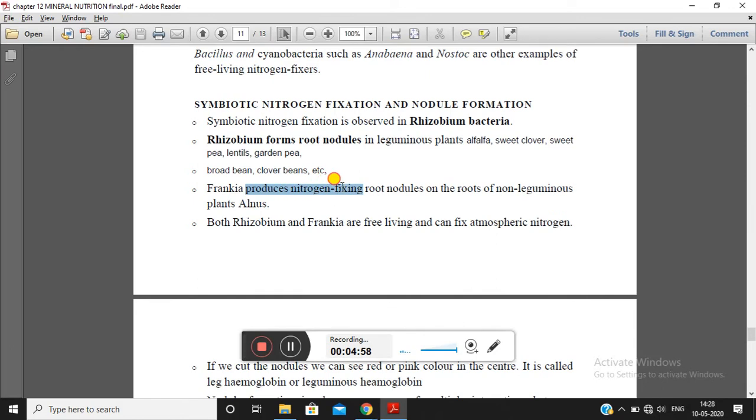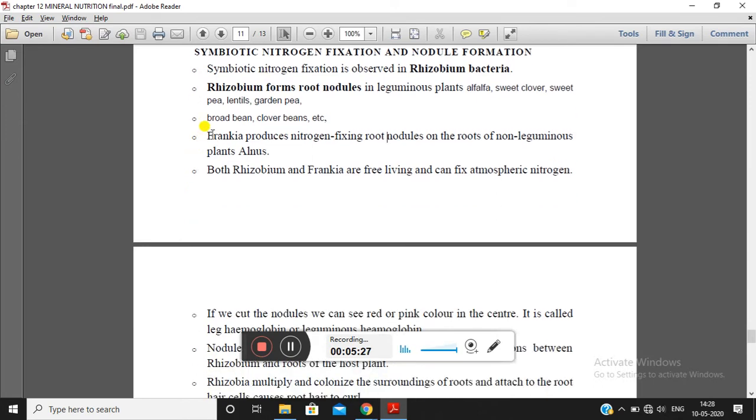It produces nitrogen fixing root nodules on the roots of non-leguminous plants such as Alnus. So these are the two examples: Rhizobium, which forms root nodules in leguminous plants, and Frankia, which produces root nodules in non-leguminous plants. So this is how nitrogen fixation can take place in leguminous plants as well as non-leguminous plants by different kinds of bacteria. One is Rhizobium and the other one is Frankia.